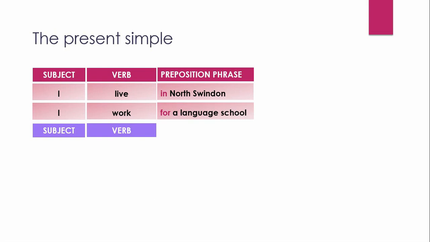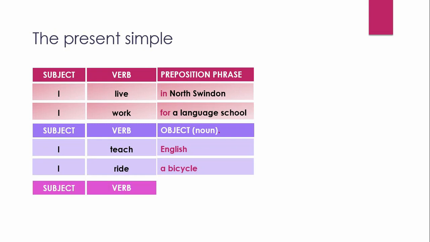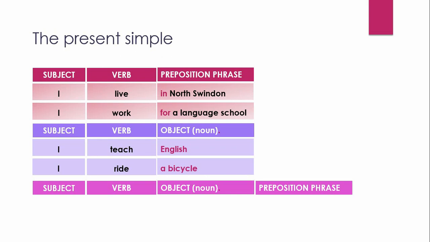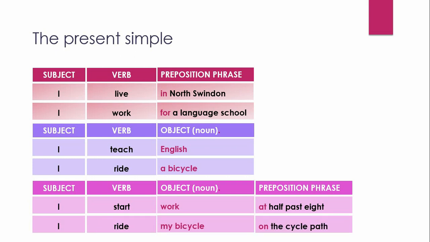Subject, verb, object. I teach English. I ride a bicycle. Subject, verb, object, preposition phrase. I start work at 8:30. I ride my bicycle on the cycle path.